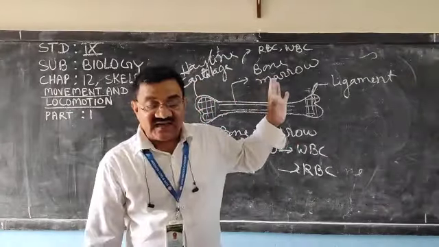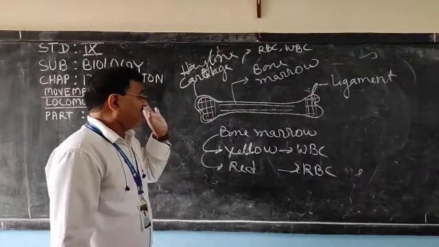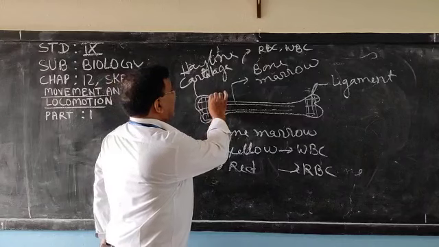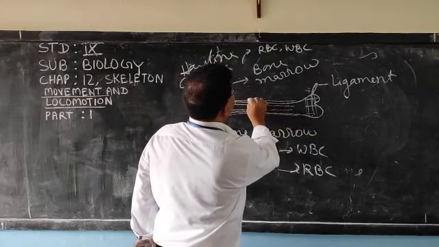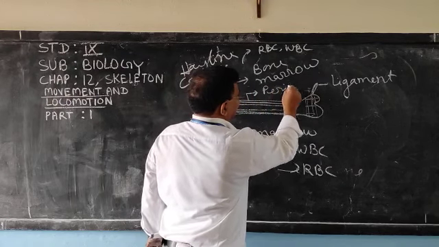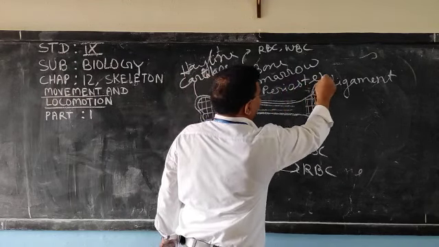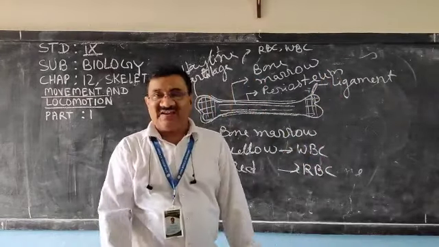So the structure of the bone is understood. Now one more very important thing: the outer covering of the bone is called periosteum.